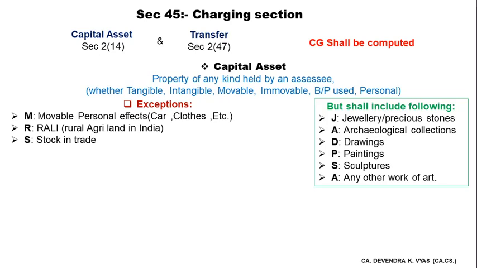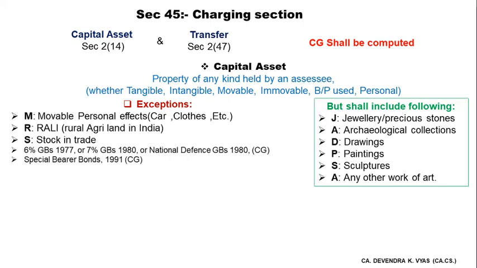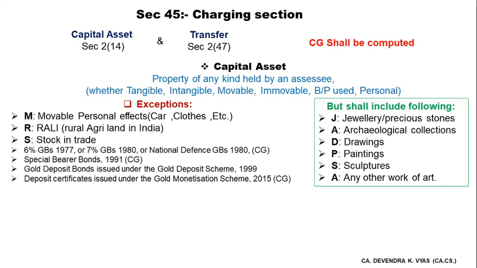Then there are certain securities like bonds, national defense bonds, special bearer bonds, gold deposit bonds, which are not so important from the exam's point of view, so you can ignore them, but I'm just giving them for reference. If you transfer these assets, you are not supposed to compute capital gain.